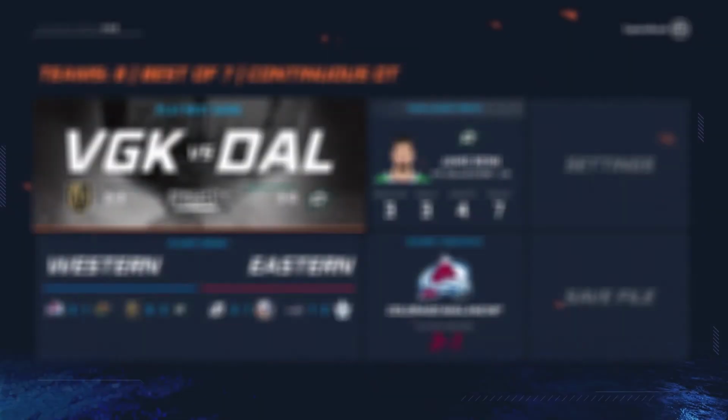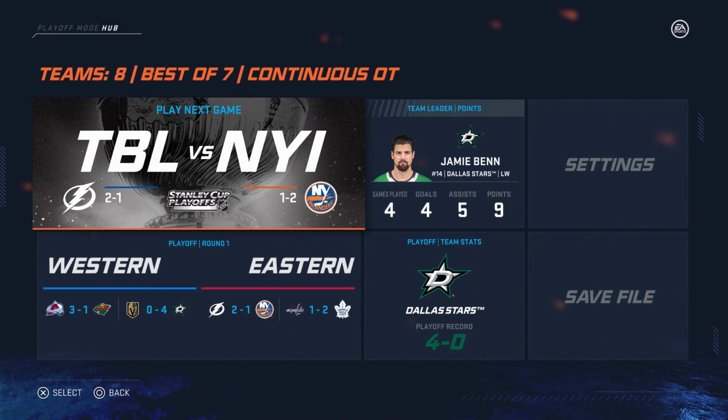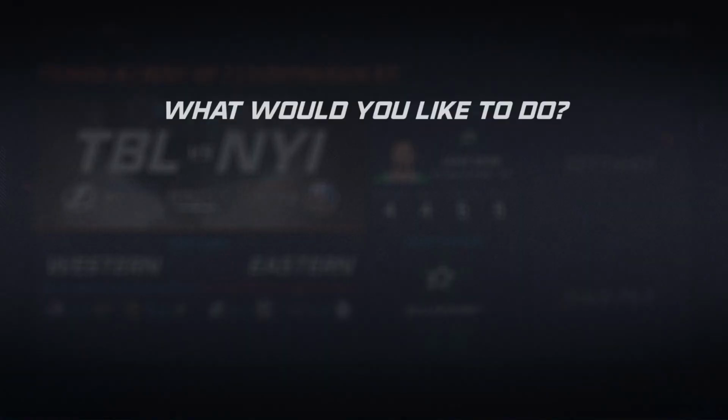As now we head down to Vegas as Dallas, they head on to the next round, defeating the Vegas Golden Knights as the Vegas Golden Knights lose in the second round this year. After an upsetting year last year, they get beat by the Dallas Stars this year.